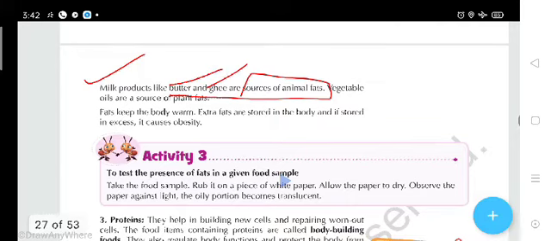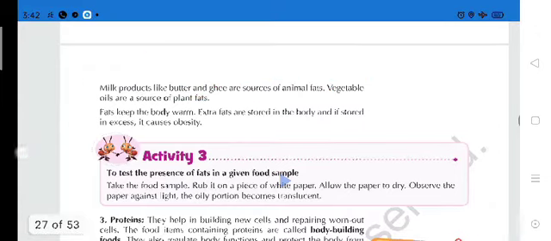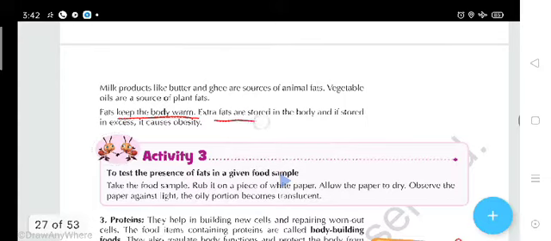Okay, and if we talk about the plant, then vegetable oil is a source of plant fat, like the peanut. And why do we require fat? Because it keeps the body warm. Extra fat is stored in our body, and if it is stored in excess, it causes obesity. We require fat, but not in large quantity. If it is stored in our body, that fat is harmful, because it can increase your weight and can cause obesity.